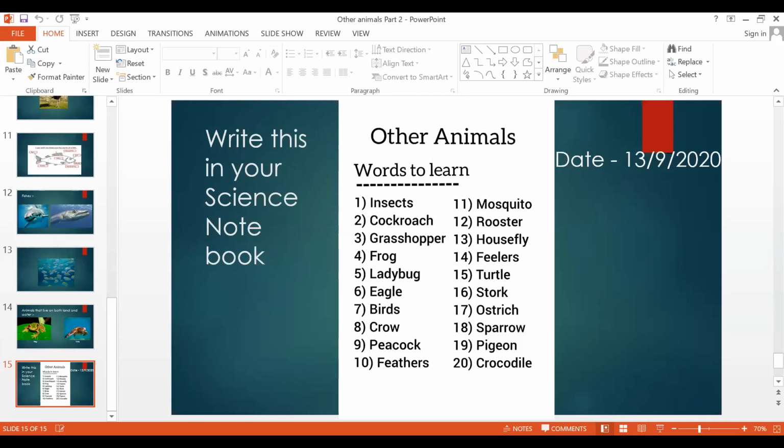I will start. I will say the word's name. First one, insect. Insect. Already I showed you the picture of insect. Number 2 is cockroach. Cockroach.